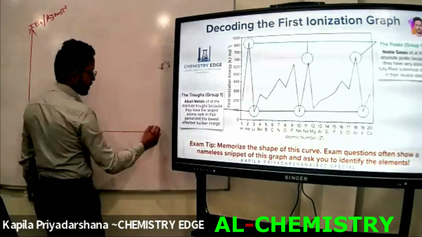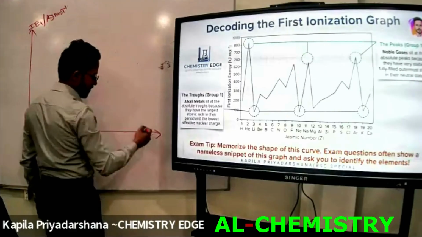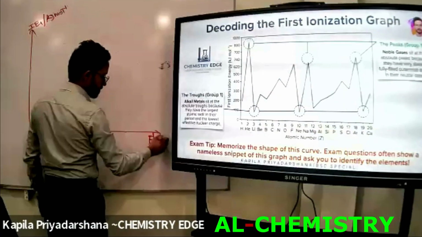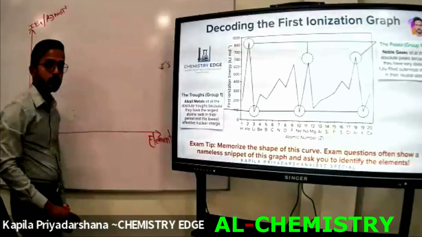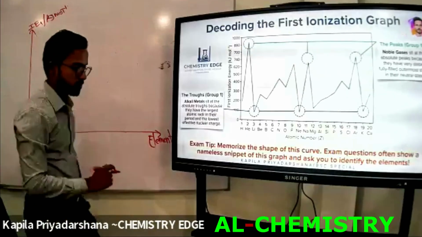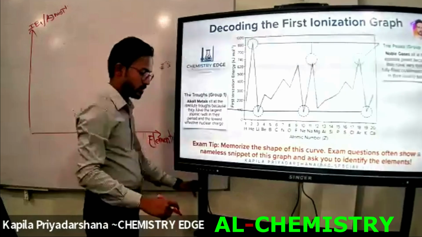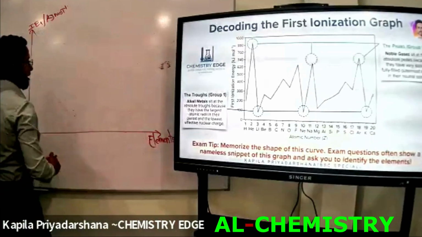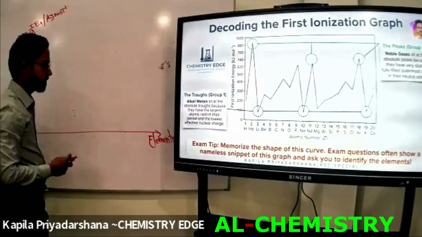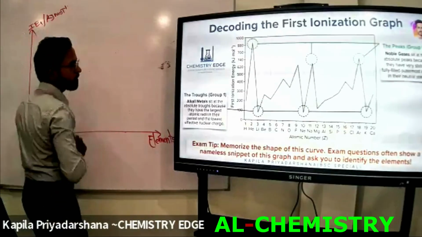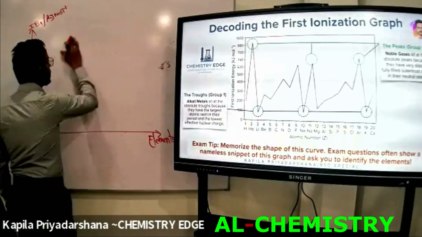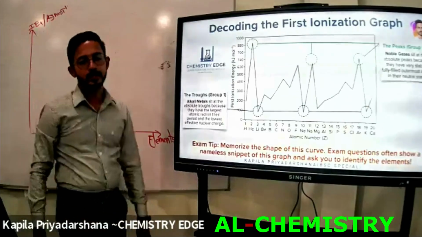Right? Then I am going to put the elements on the x-axis. There should be 20 elements. Right? Look at this. Yes, this is how to draw the ionization energy graph. First of all, you have to start from the middle state. Right? Look at this. First of all, you have to start from the second period.